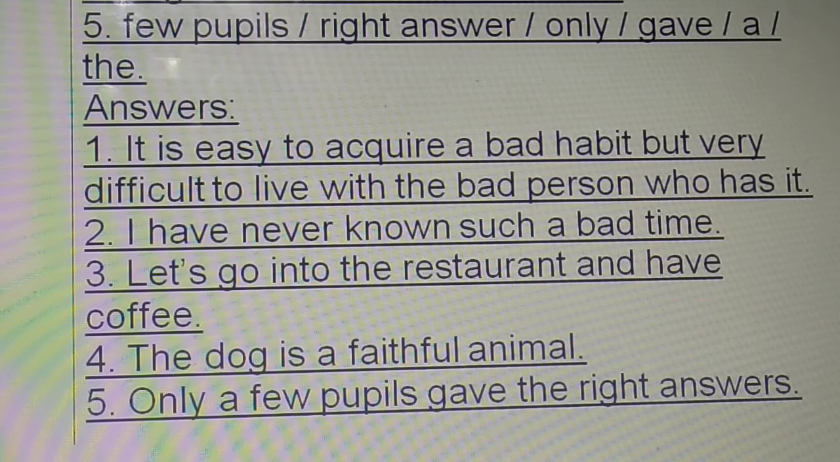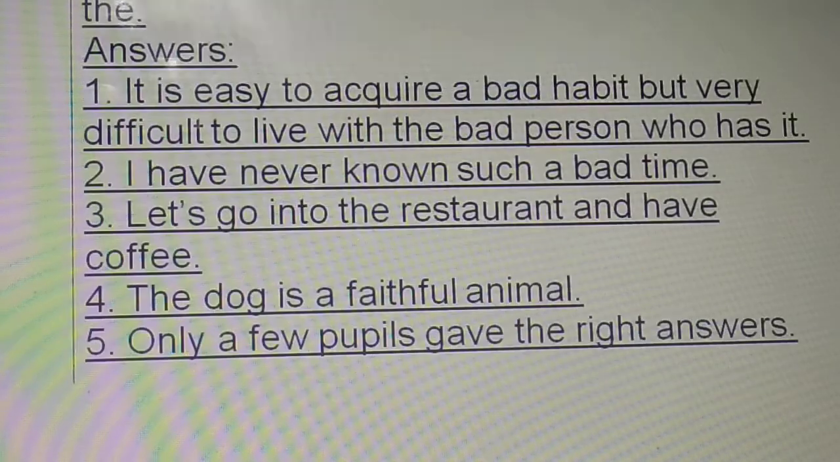It is easy to acquire a bad habit, but very difficult to live with the bad person who has it. I have never known such a bad time. Let's go into the restaurant and have coffee. The dog is a faithful animal. Only a few pupils, means students, gave the right answers. Okay. Come on, note down the answers, children. I'm waiting for you.